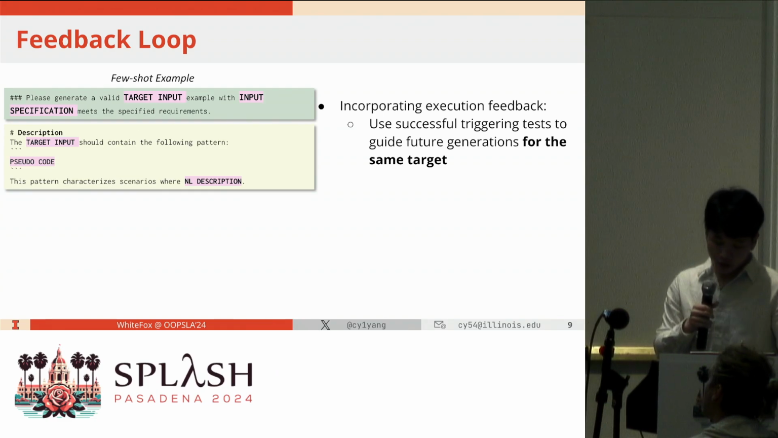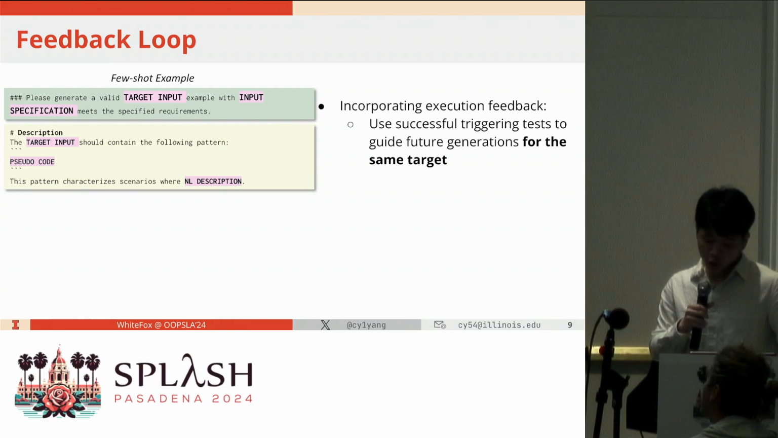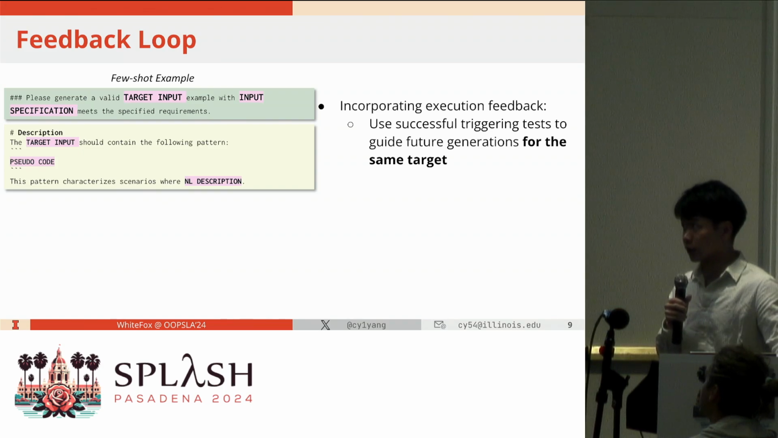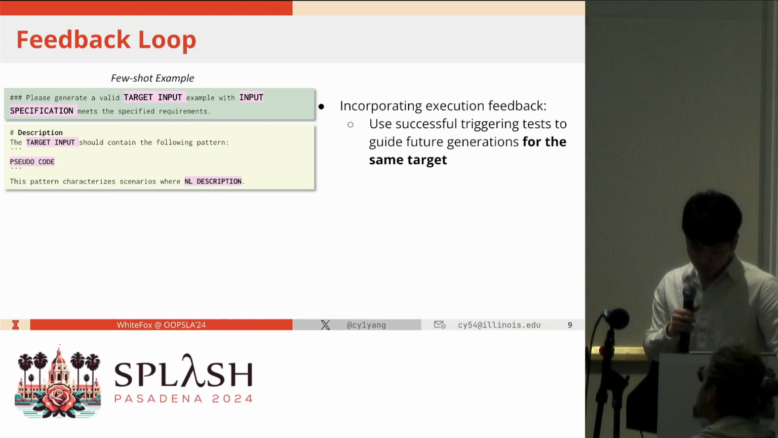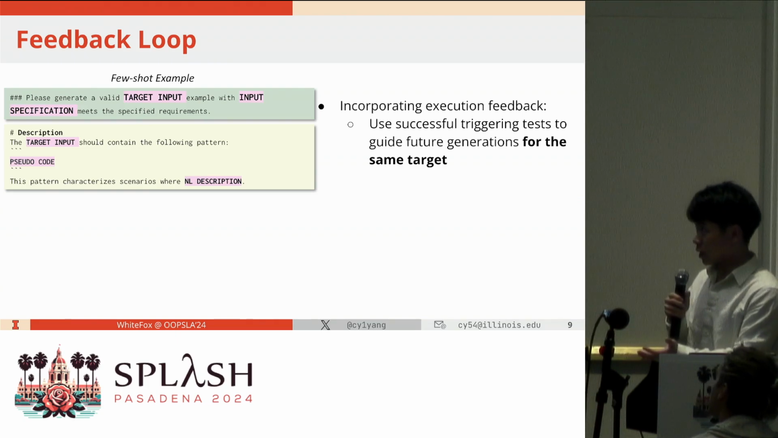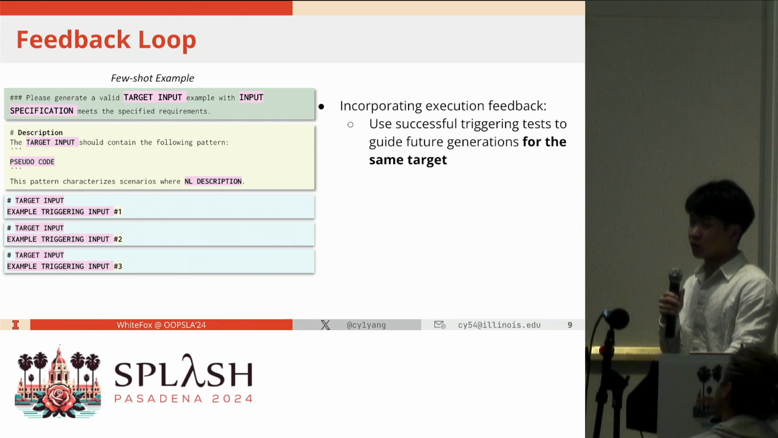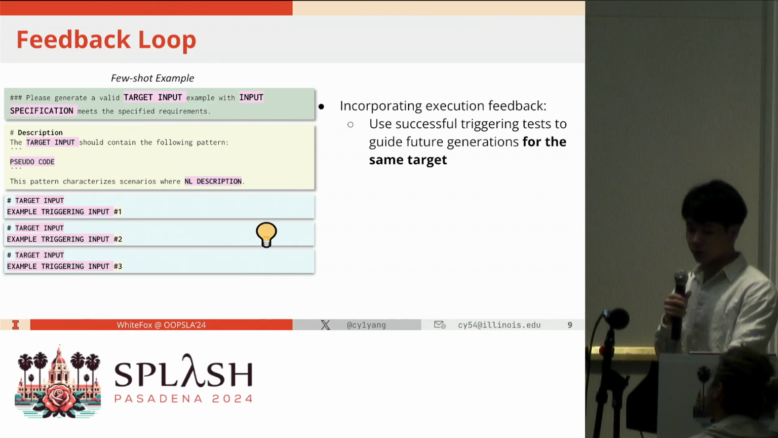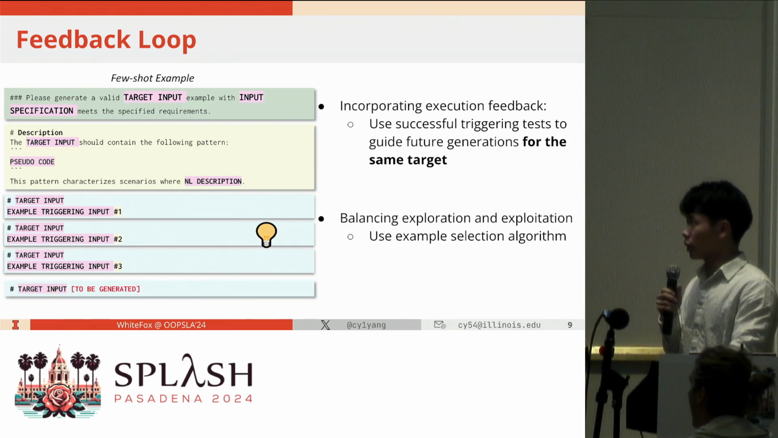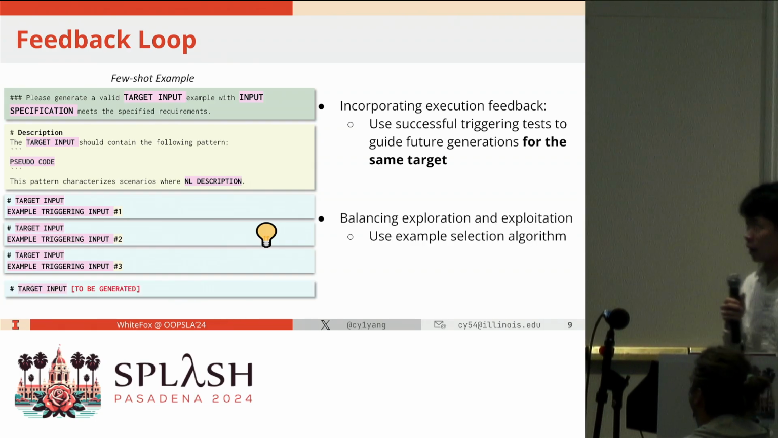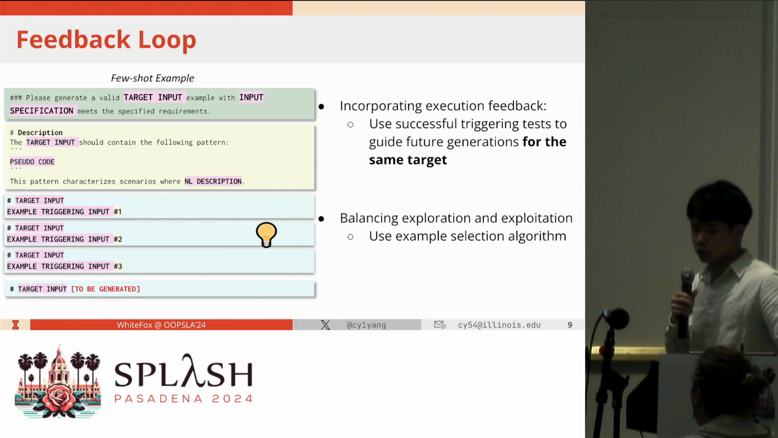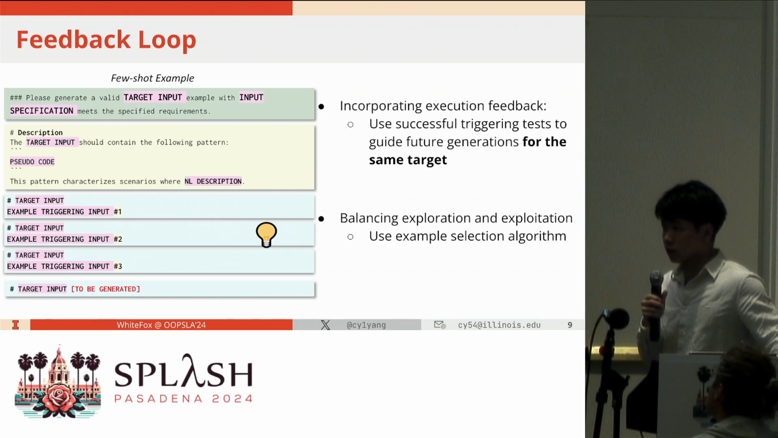In this way we can enhance the targeted guidance provided to the generation agent to generate more tests that could trigger the optimization. And additionally, we use an example selection algorithm to select the most effective candidates.